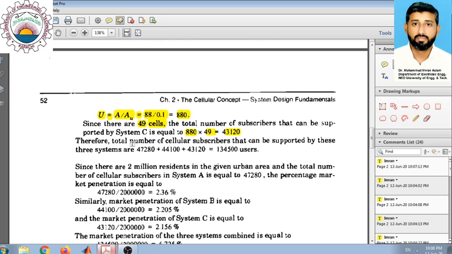43,120, and therefore the total users that are subscribed in all three systems would be the sum of all these three numbers, which comes out to be 1,34,500 users.